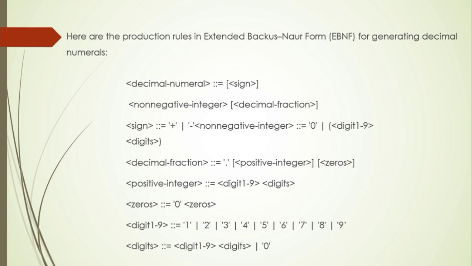A decimal fraction can include a point and positive integer. Positive integer can include digits from 1 to 9 and digits zeros include 0. Digits from 1 to 9 include 1, 2, 3, 4, 5, 6, 7, 8, 9, and digit equals digits 1 to 9 or 0.